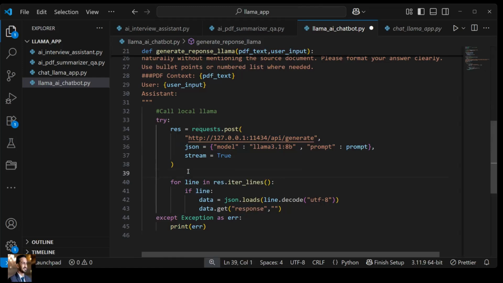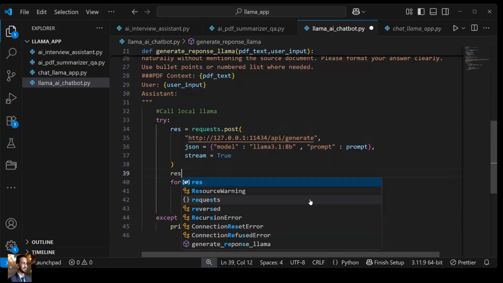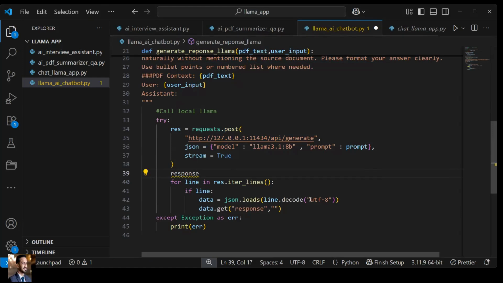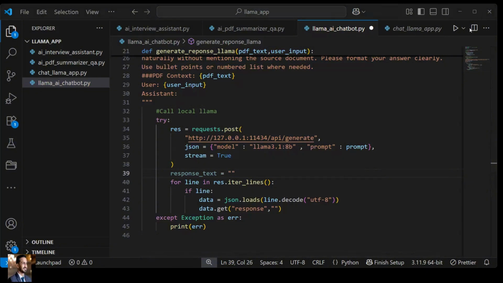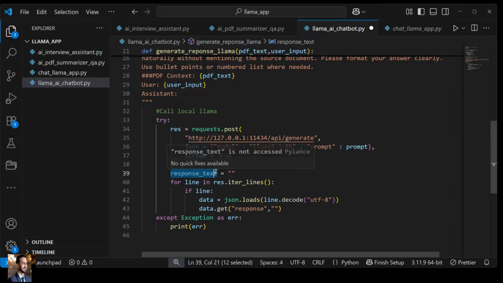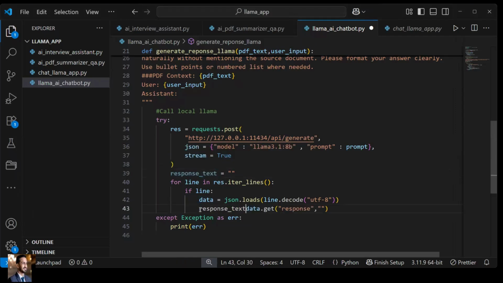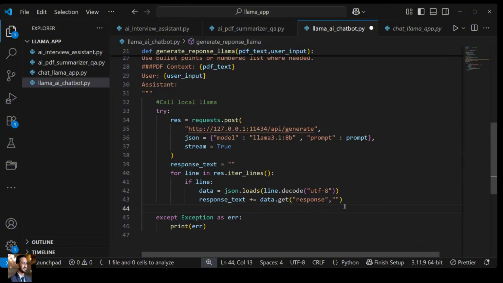And that information we will add into a variable. That variable I can define over here as response_text. This variable contains a blank string, and that will get updated with the responses. So let's do that. This response_text, which is a blank variable, plus equals, that means we are reading the response and adding it into response_text one by one. And when this process is done, that means this loop finishes. So what do we do?